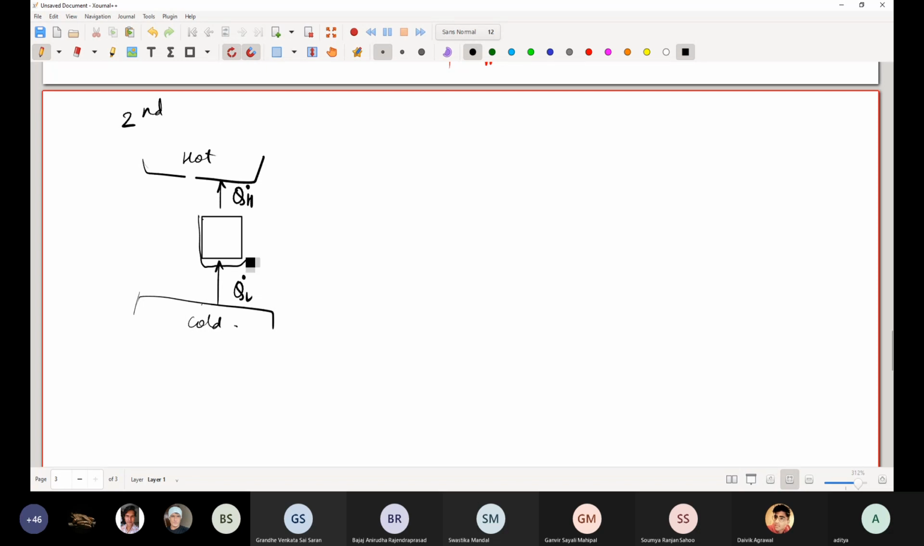This control volume, delta E is 0. So if this black box operates in a cycle, heat received by the system is QL dot, heat lost by the system is QH dot, minus W dot. So W dot will be equal to QL dot minus QH dot.